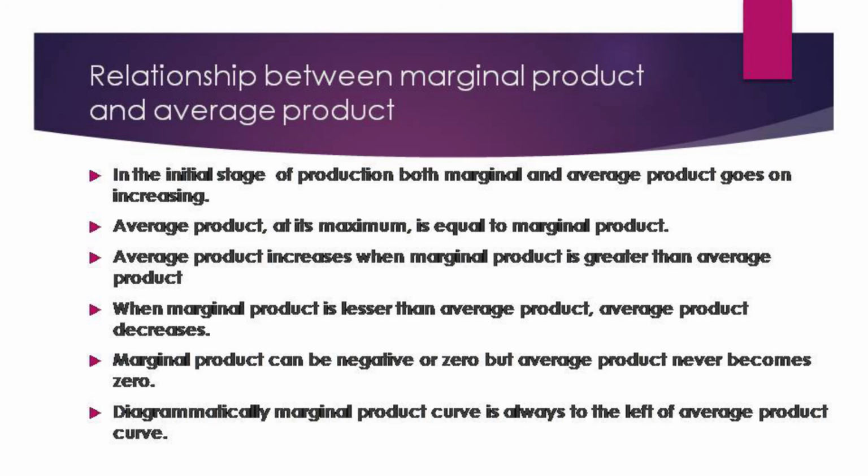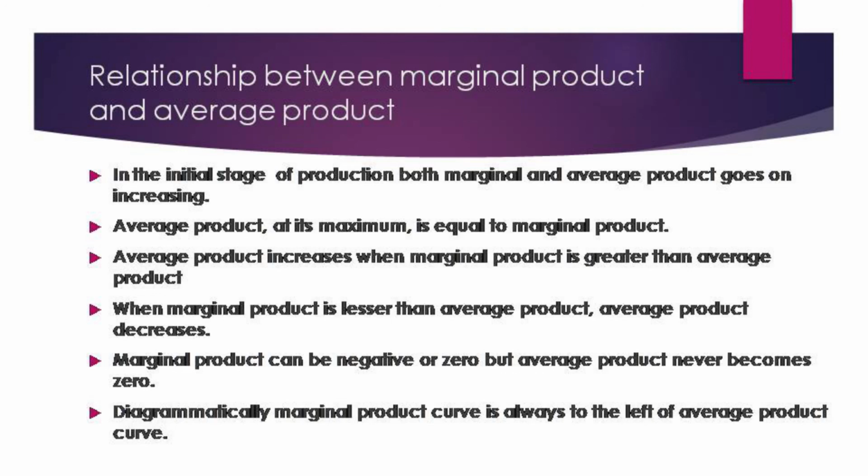But total product and average product will not be the same. The average product keeps on decreasing but never goes to 0. Marginal product can be negative or 0, but average product will never become 0.